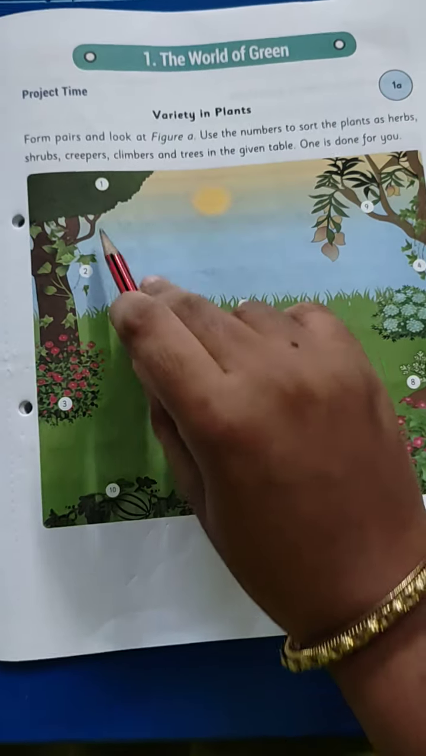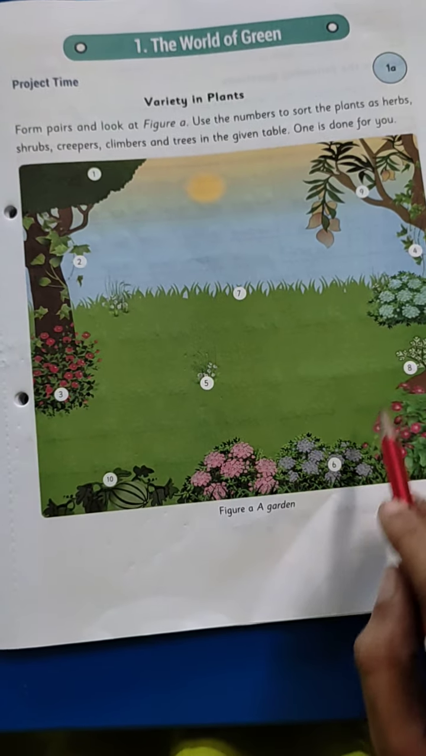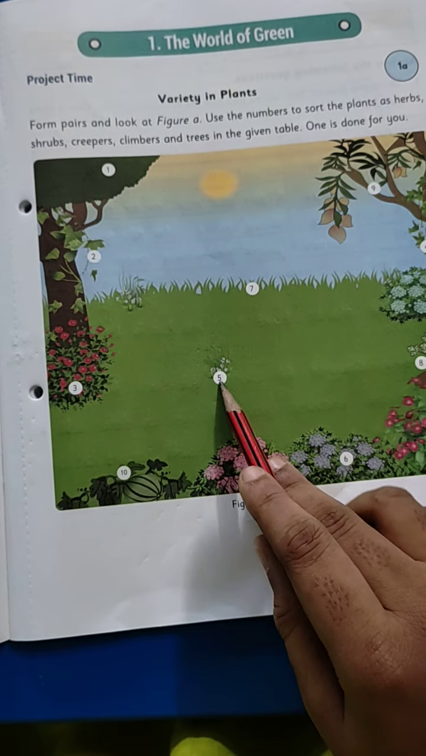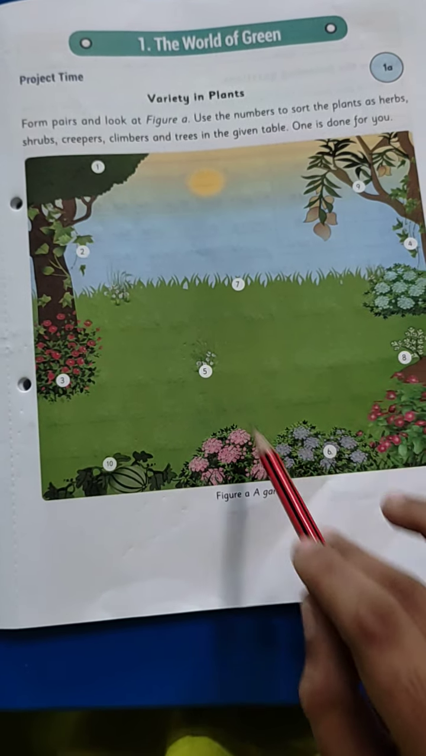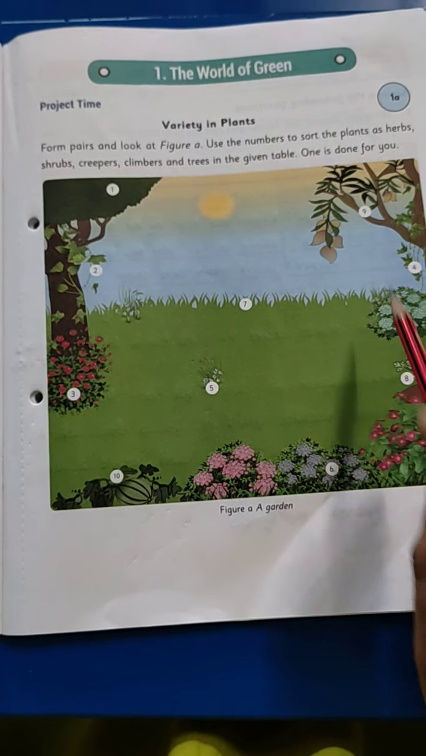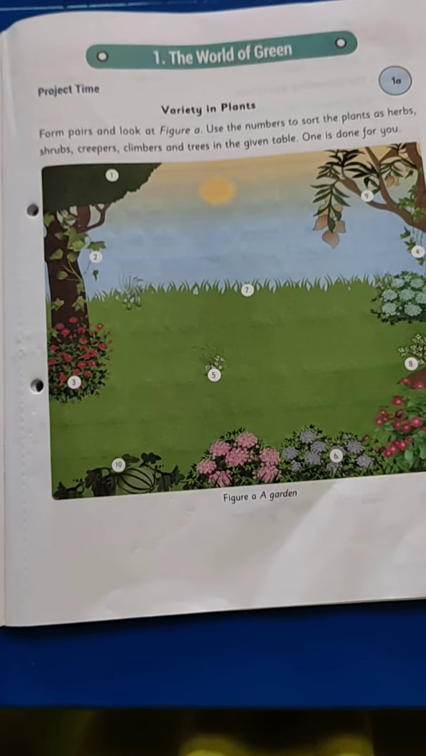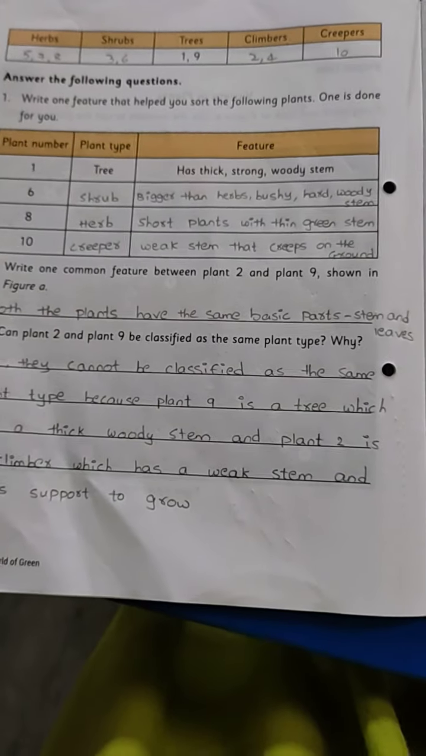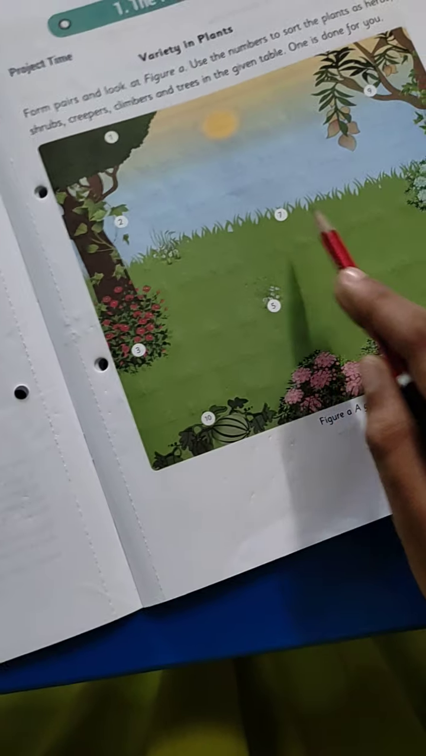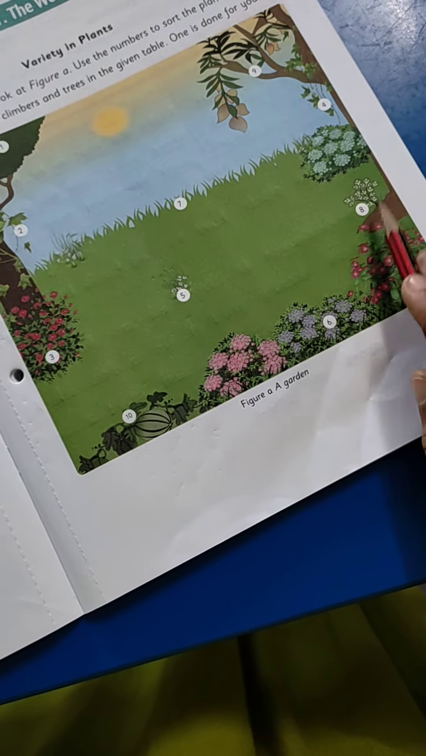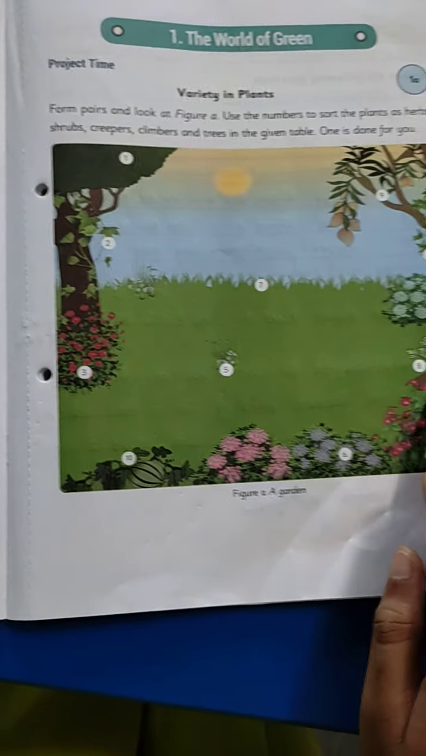Okay children, here are 1, 2, 3, 4 and 5, 6, 7 and 8 and 9 and 10, children. First we have to classify which are herbs, which are shrubs, which are trees, which are climbers, which are creepers, children. First, herbs: 5, 7 and 8 are the examples of herbs, children.